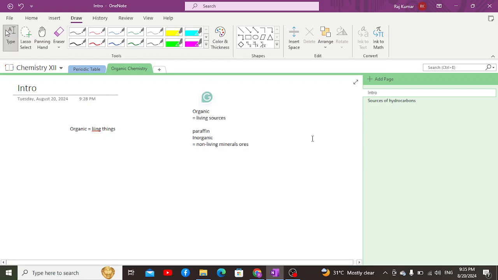On the basis of this concept given by earlier chemists, it was believed that organic compounds can only be obtained from living organisms, because living organisms possess a specific force, a vital force, due to which they are able to synthesize those organic compounds.